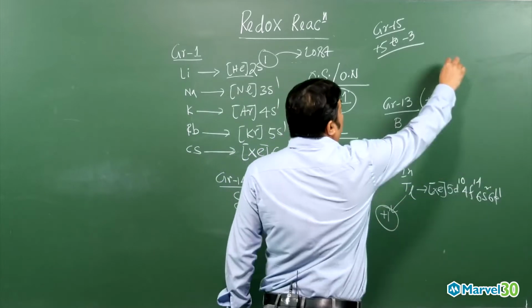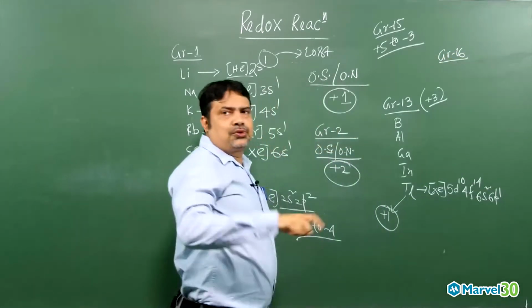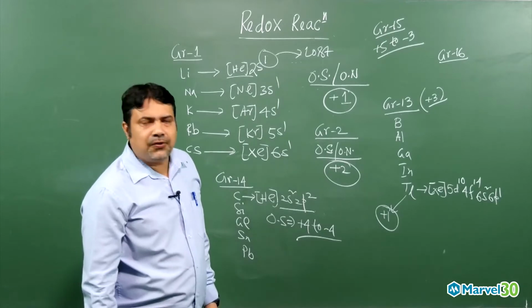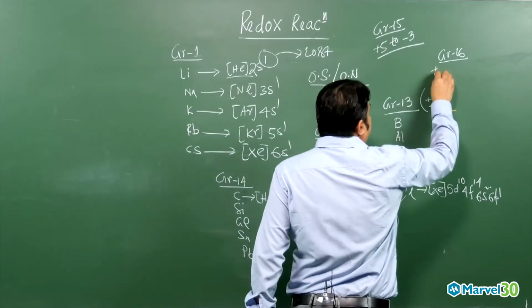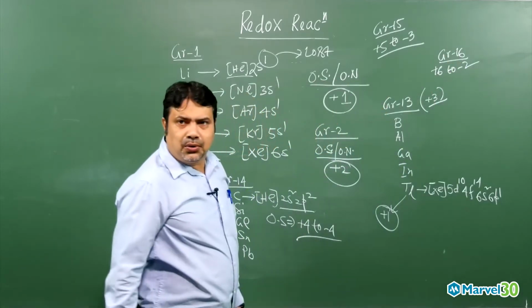And now group 16 elements, same: the valence electrons are 6. They need to lose 6 electrons or add 2 electrons to attain the inert gas configuration. So the oxidation state will vary from plus 6 to minus 2. That is what you have to understand.